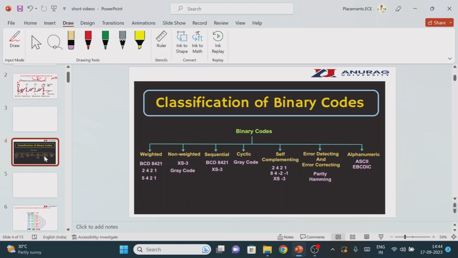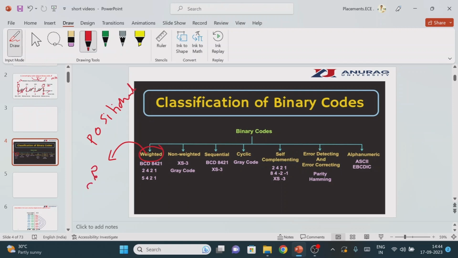The classifications of the binary code. Based on the two categories, one is weighted binary code, another one is the non-weighted binary code. What is the meaning of weighted code? If you are applying any positional weight, then it is called the weighted binary code. What is the meaning of positional weight?